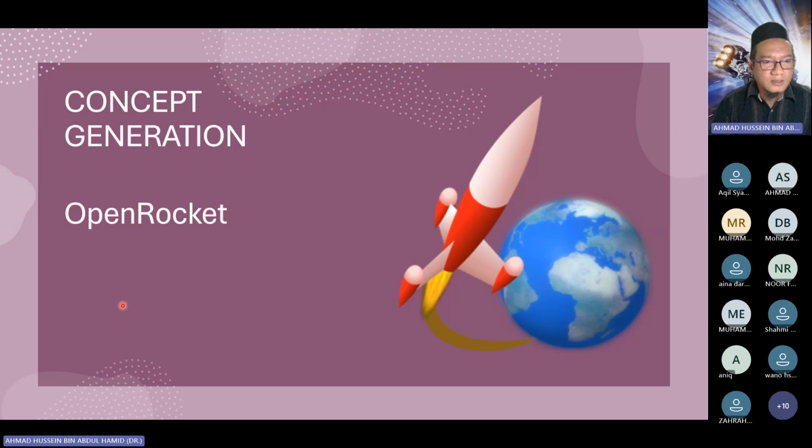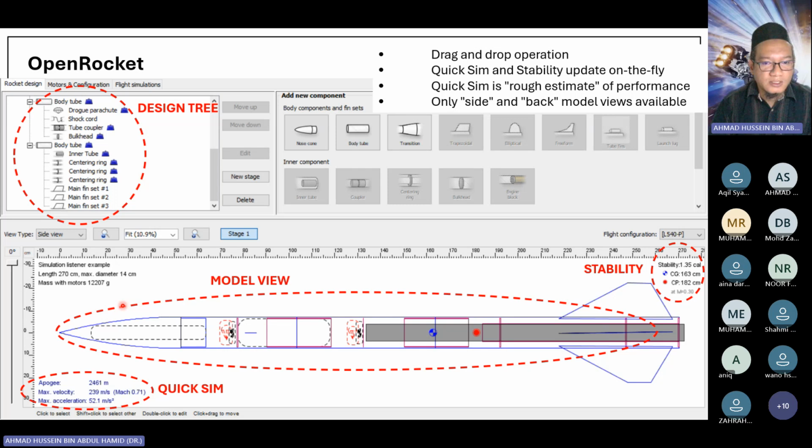I will touch a bit on the concept generation using OpenRocket, but I will not go into the details of OpenRocket because that will be covered in the next module, not by me. So I will just touch a bit, but mainly I will focus on the concept generation: how can OpenRocket help us in generating the concept of our rocket. By the way, OpenRocket is free software, open source, so you can download it and use it for free, no problem.